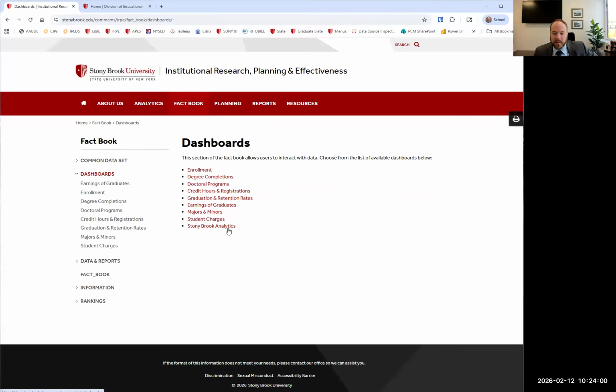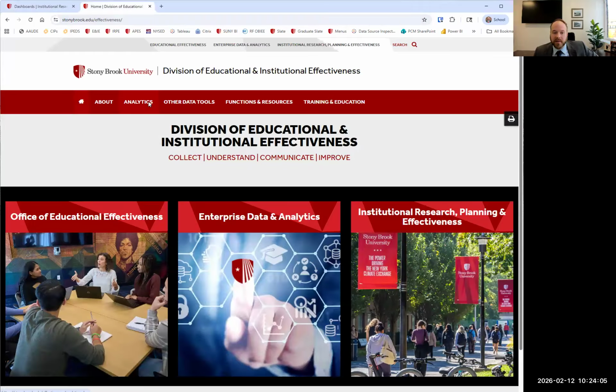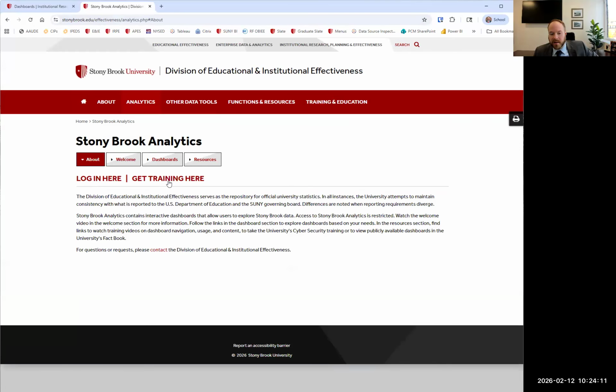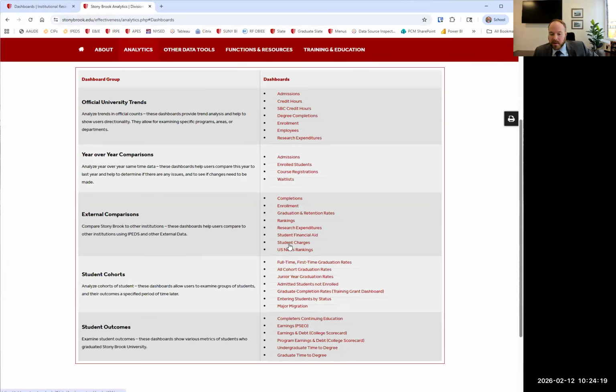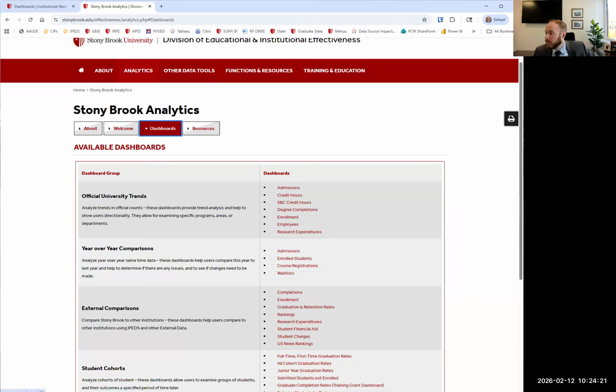You will then see a link to Stony Brook Analytics at the bottom, which, as I mentioned, are the Tableau server dashboards. You also see the link up here. If you were to click here, you'll get information about logging in or training and who has access or can have access to this. You'll also see which dashboards we do have available on the server side. I'm going to hop back into the presentation really quickly.